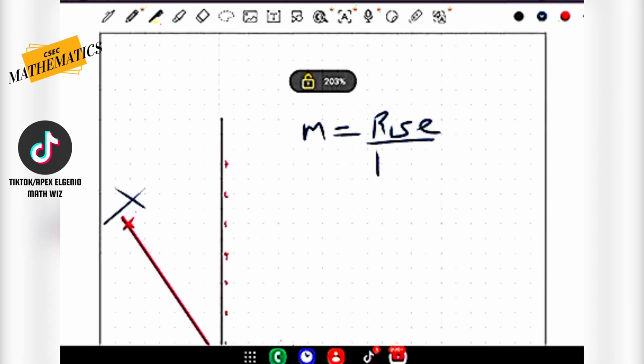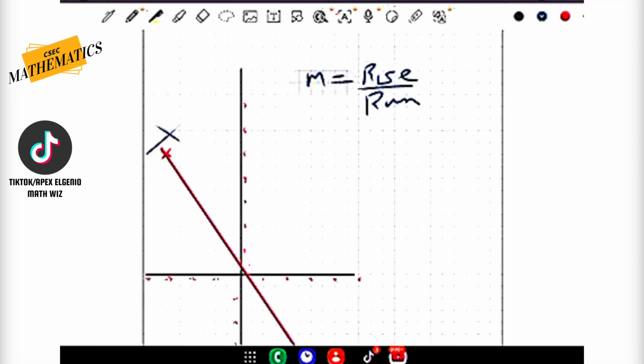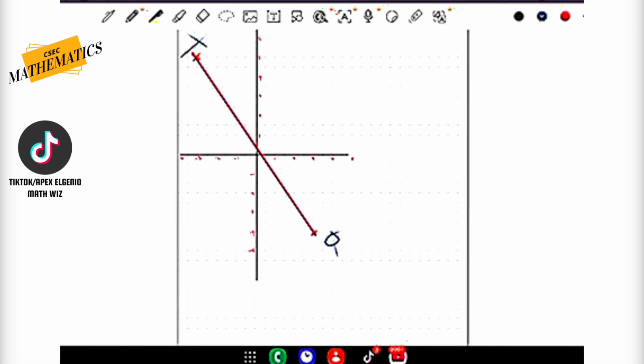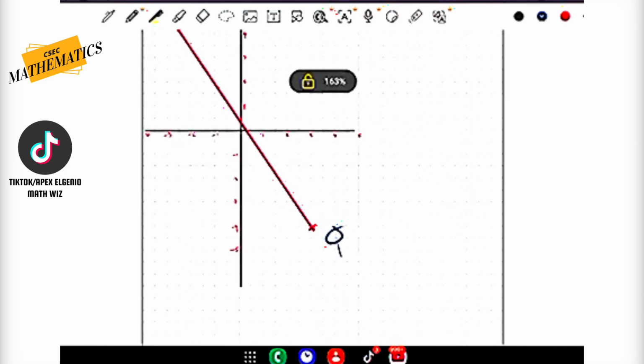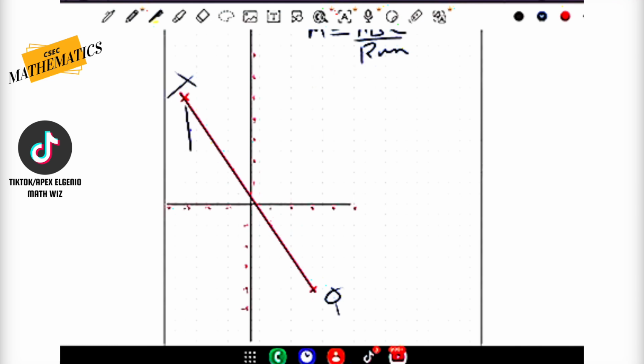So rise over run. Now the word rise, if a student has not grasped the concept, or even remembers that the formula for gradient is rise over run, tends to give a feeling of going up. But in math, we have something called a negative rise and a positive rise. So if we are looking at the line XQ as it is, then our rise would actually be negative. Let's straighten it here.